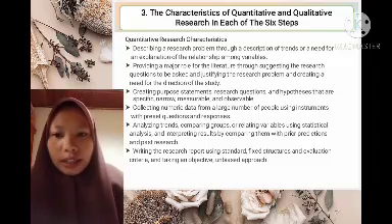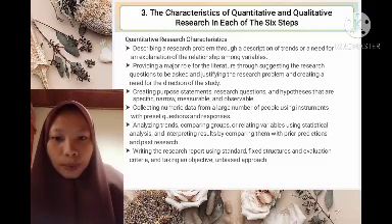The third is creating purpose statements, research questions, and hypotheses that are specific, narrow, measurable, and observable. The fourth is collecting numeric data from a large number of people using instruments with preset questions and responses.